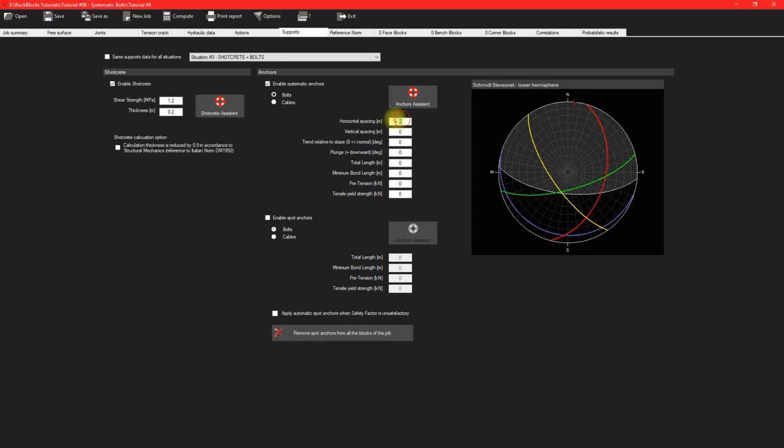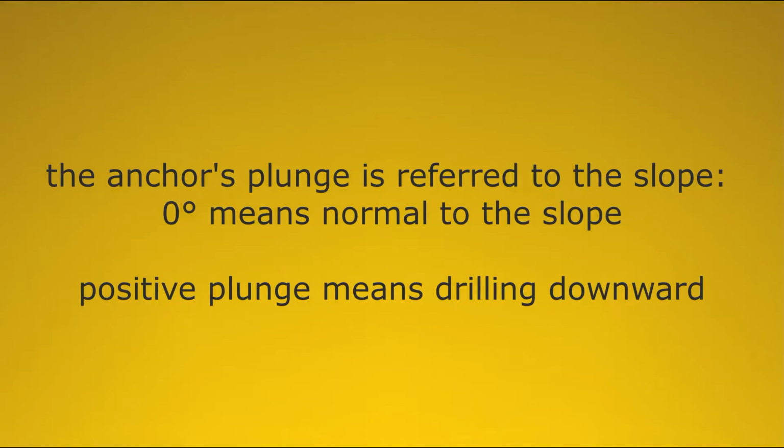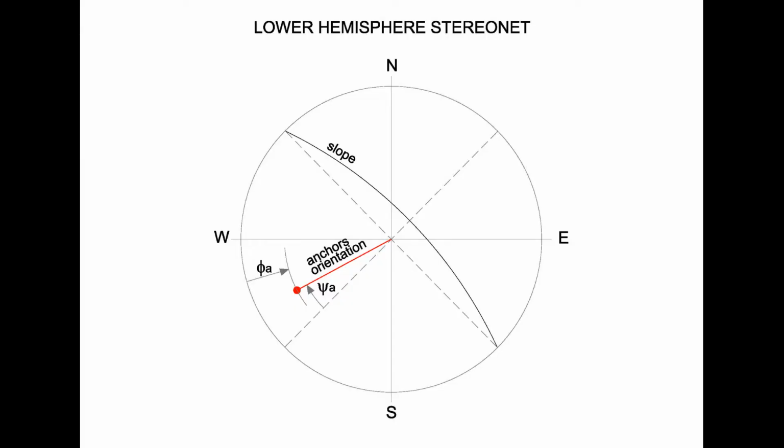Then, add an anchors pattern by assigning the horizontal spacing, the vertical spacing, the trend, the plunge. The anchor's plunge is referred to the slope. 0 degrees means normal to the slope. Positive plunge means drilling downward.